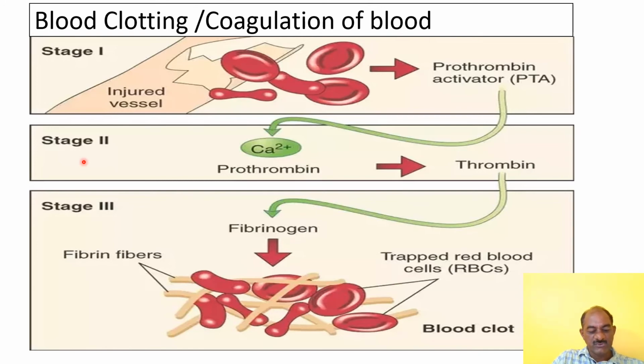Sometimes clots are also formed in an intact blood vessel, which are of two types: one is a thrombus clot, another is an embolus clot. A thrombus clot occurs in the coronary vessels, the coronary artery, which is called coronary thrombosis, as well as in the brain, where cerebral thrombus is also present.